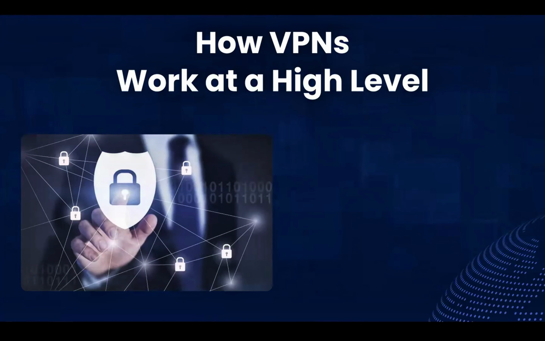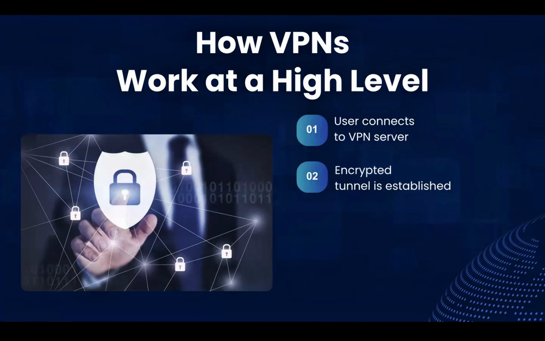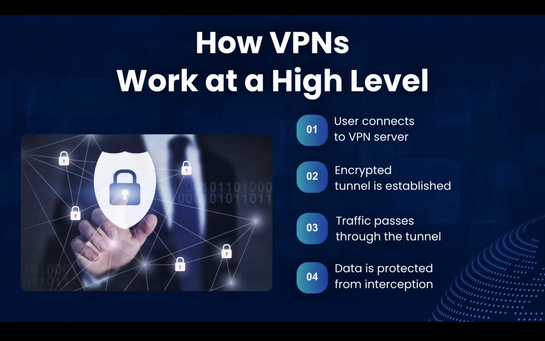Let's now look at how VPNs work at a high level. VPNs protect traffic end to end. It starts from the user, so the user connects to a VPN server. After that, an encrypted tunnel is established. Then all traffic flows through the tunnel. Then the data is protected from interception.